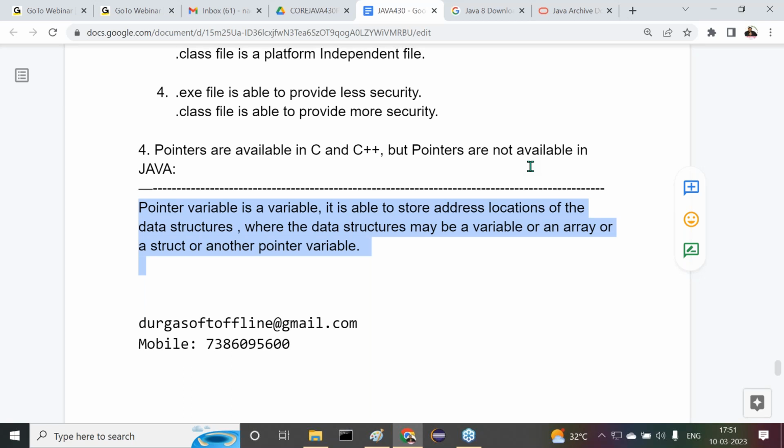Okay. Right, sir. Then I want to wind up this session here. If I want to go more, I need to go for more explanation there. Why? Because we need to talk about why pointers are required in C and C++, why pointer is not required in Java. That I have to talk about now. So it may take a lot of explanation. So that's why I want to take this topic tomorrow.